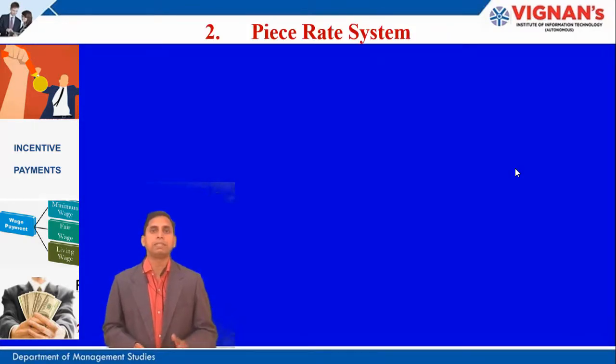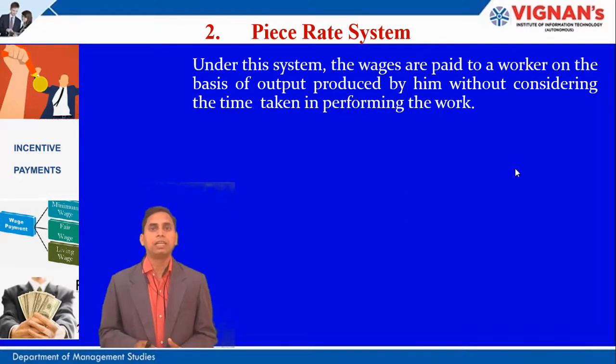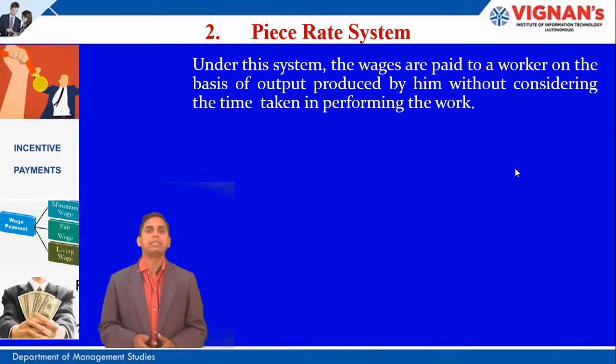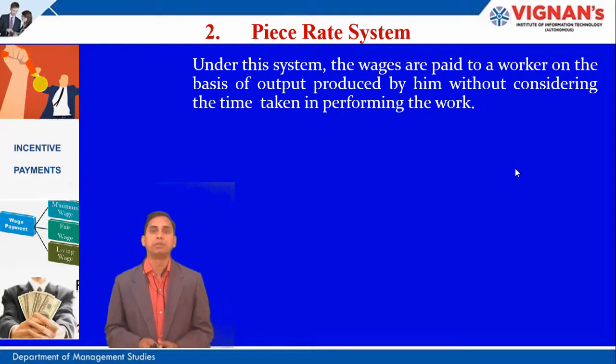The second one is the piece rate system. What is called a piece rate system? In this piece rate system, wages are paid to a worker on the basis of output produced by him, without considering the time taken in performing the work. Naturally, the piece rate system considers how many pieces or how much production is produced by the particular worker as the base for fixing the wage.